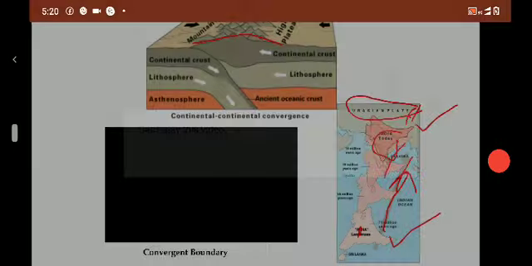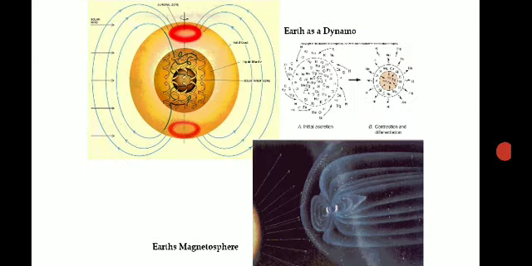So that is convergent plate boundaries. Okay, so earth is dynamic in nature, you can call it a dynamo. That is why we see the earth's magnetic field, right? Only because of this magnetic energy, the electromagnetic property of the earth, are we all on the earth.